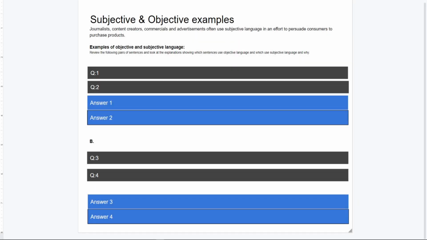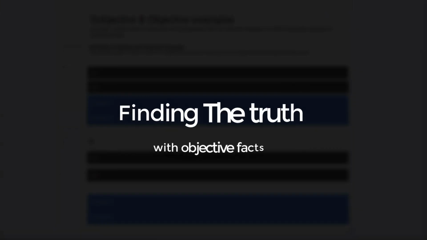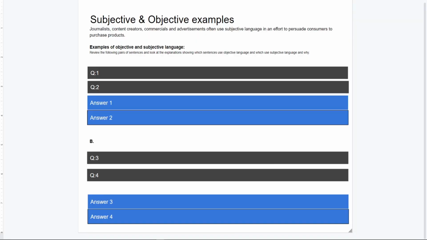Okay, so today we're going to dive a little bit deeper into the topic of objectiveness and subjectiveness. In order to find facts and to understand that you are reading the truth in any post, any headline, any article, anything that you Google, you need to understand these concepts. Now, you might have a good idea about them, but today we're actually going to put it into practice.